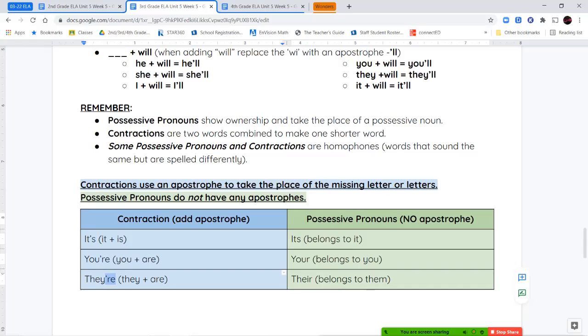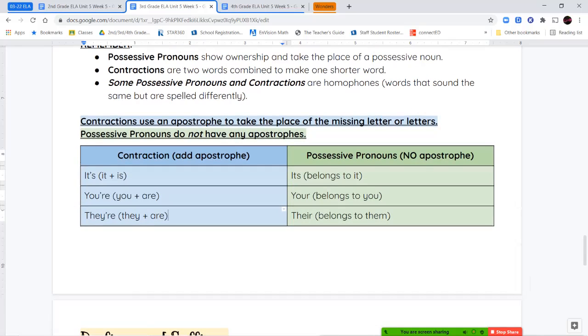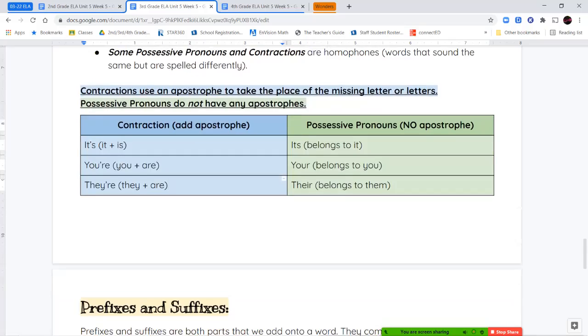So remember, possessive pronouns, these ones in the green, show ownership and they have no apostrophe. That's your biggest clue. Contractions are two words put together to make one shorter word, and they always have an apostrophe. So those are important rules to help you remember the difference between them. I've got them highlighted for you to make it easier.